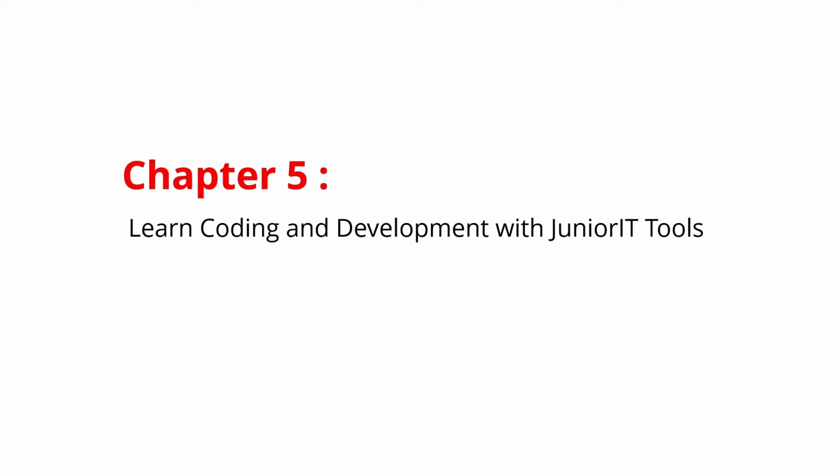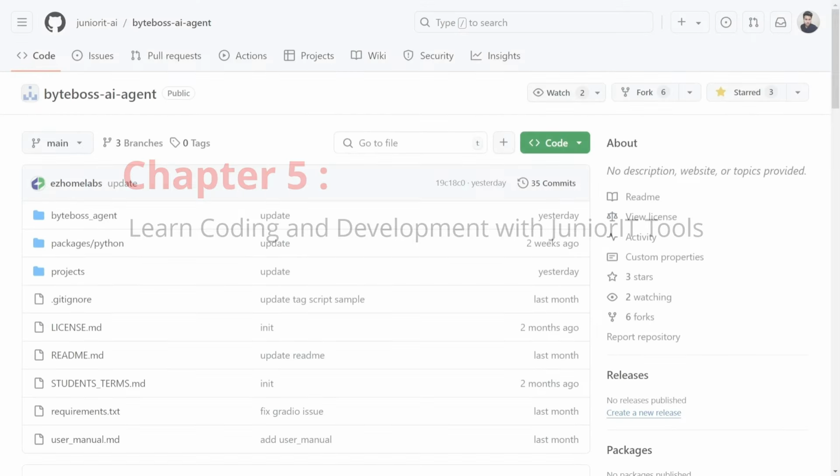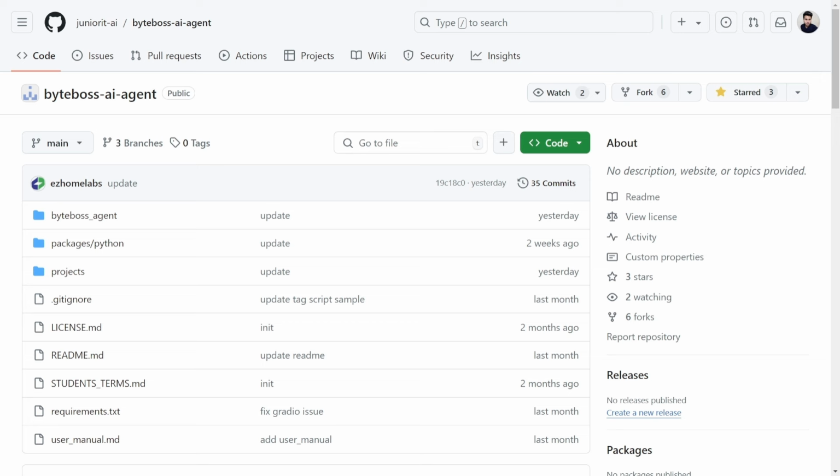Now for beginners, we made things easy for you. You do not need to install anything or set up the environment. You do not even need a powerful computer. You just need a Chrome browser with a basic computer and a basic understanding of a human language, English, and you can start learning with us. To help you start learning how to code, we have developed an AI agent by the name ByteBoss. ByteBoss will help you to learn how to code.